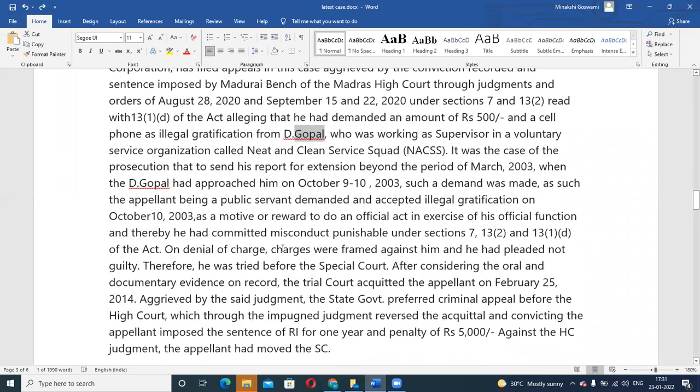Corruption Act. On denial, charges were framed against him and he had pleaded not guilty. When the matter went to trial court, he was asked, do you plead guilty or not? He said, I do not plead guilty, and the entire trial process went. Therefore, it was tried before the special court. After considering the oral and documentary evidences on record, the trial court acquitted the appellant.